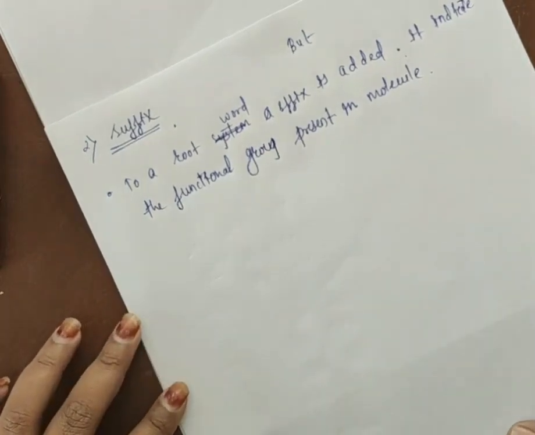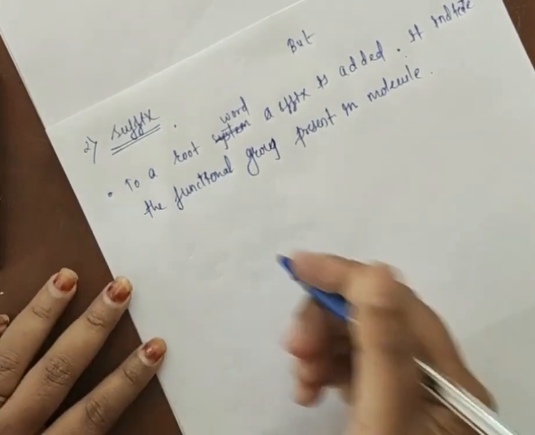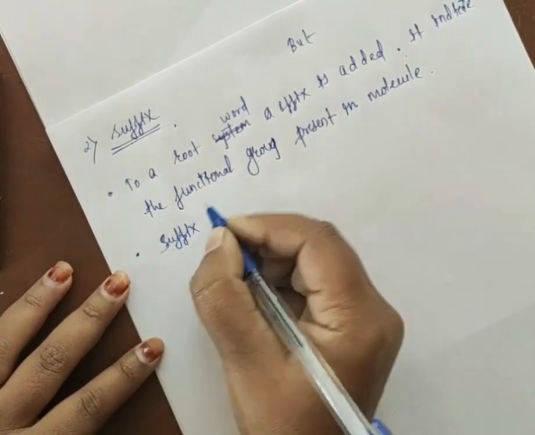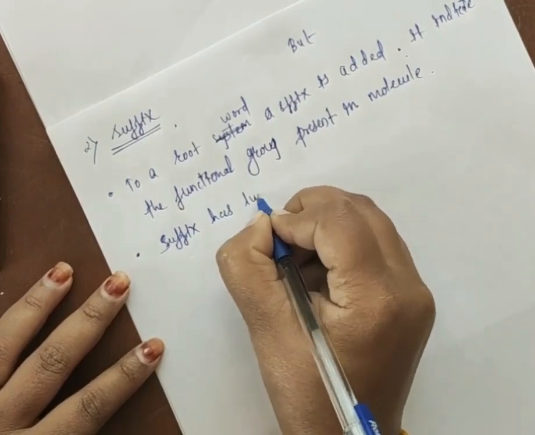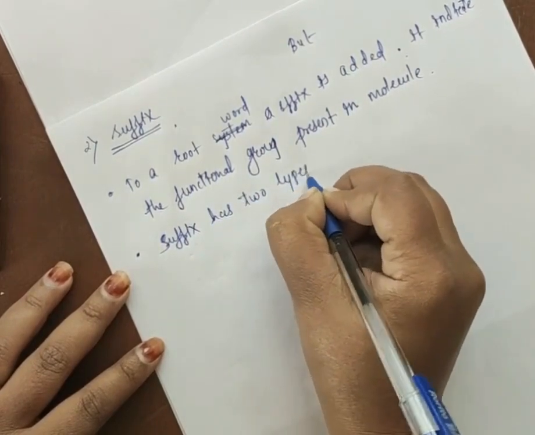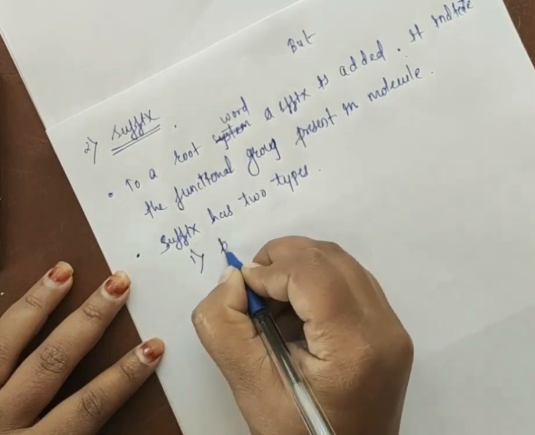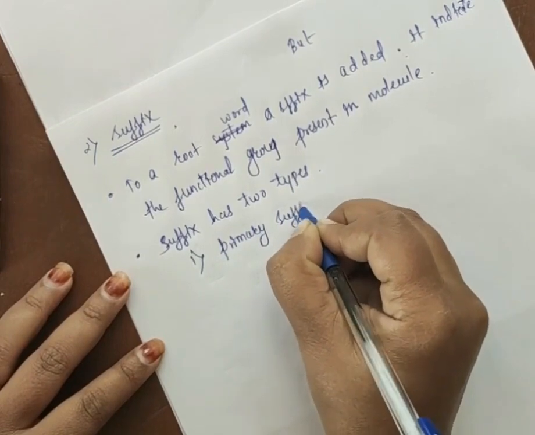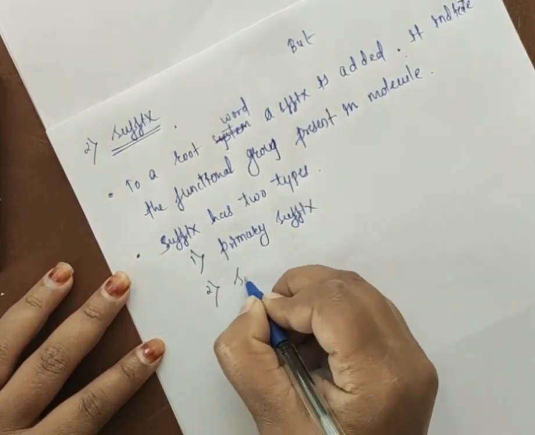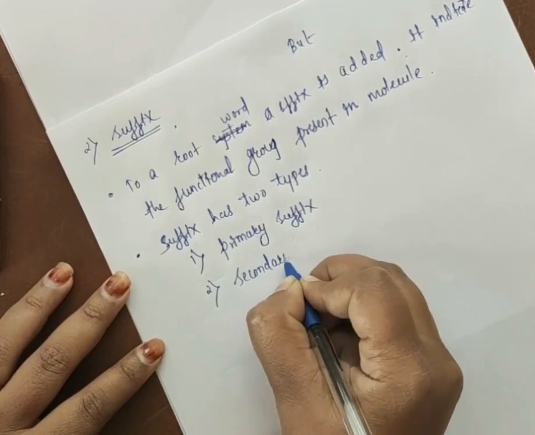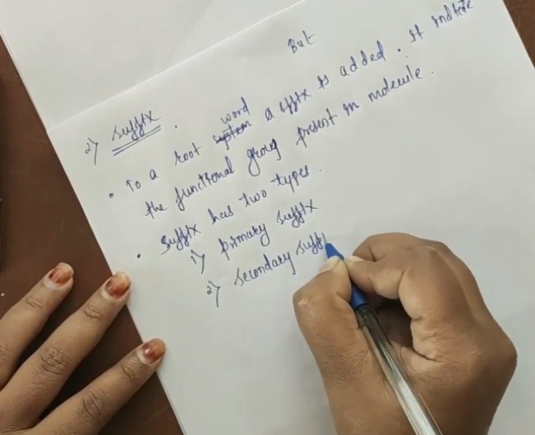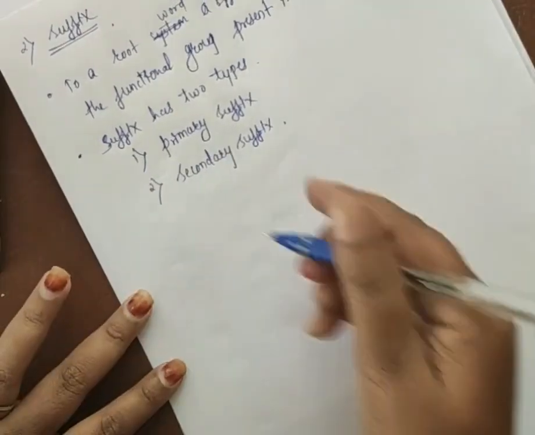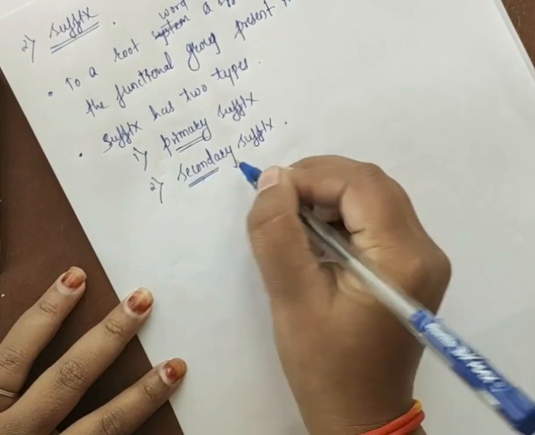After that, this suffix also has 2 types. Okay, suffix has 2 types: first the primary suffix, and second the secondary suffix. Okay, so what is the use of this primary suffix and what is the use of the secondary suffix?